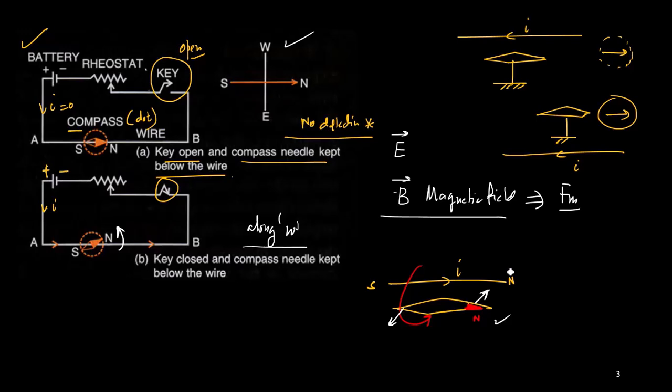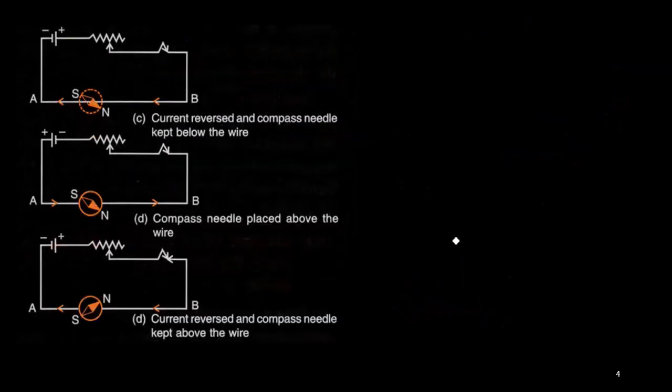For the north pole, you can clearly see that the force is in this direction, that means toward the west, and for the south pole it will be in the opposite direction, toward the east. So from the experiment, you can also conclude in which direction the force is being applied.